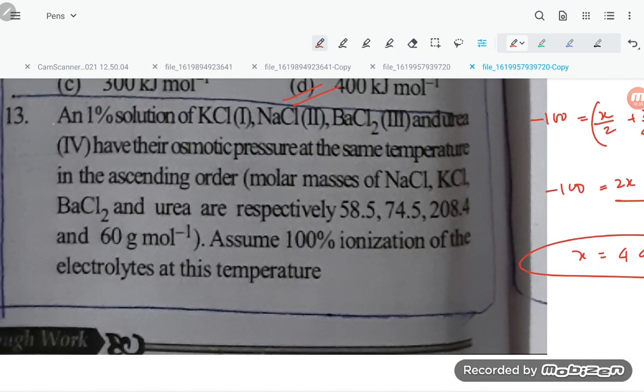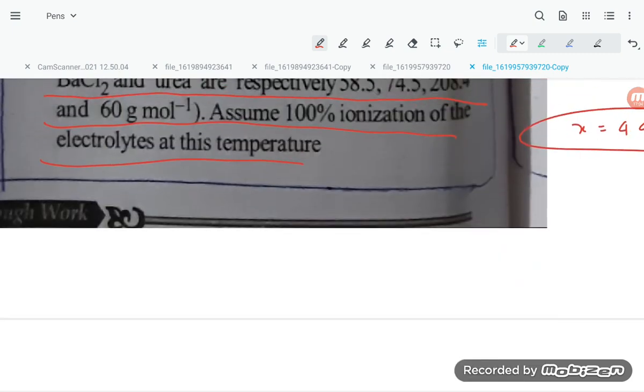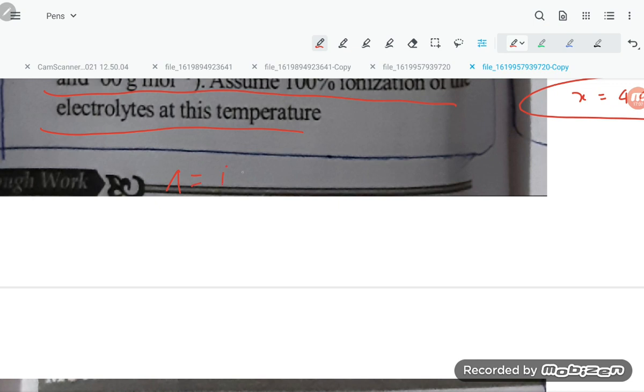Question number 13. 1% solutions of KCl, NaCl, BaCl2 and urea have their osmotic pressure at the same temperature in ascending order. The molar masses of NaCl, BaCl2 and urea are respectively given. Assume 100% ionization of the electrolyte at that temperature. We know, students, osmotic pressure pi is equal to i into C into R into T. R and T are common, so pi is proportional to i into C.